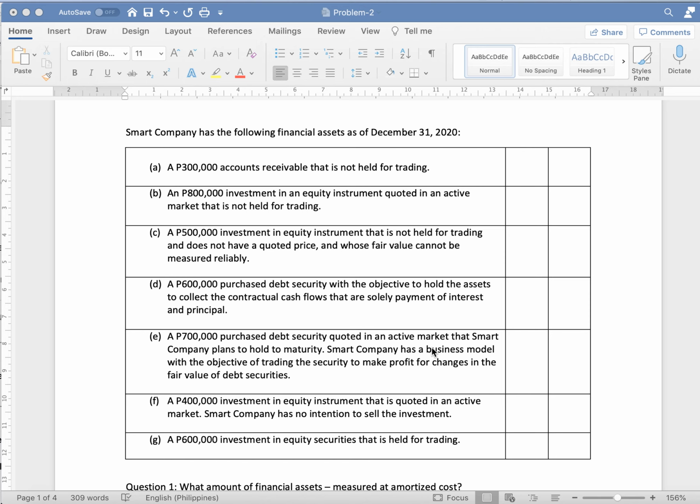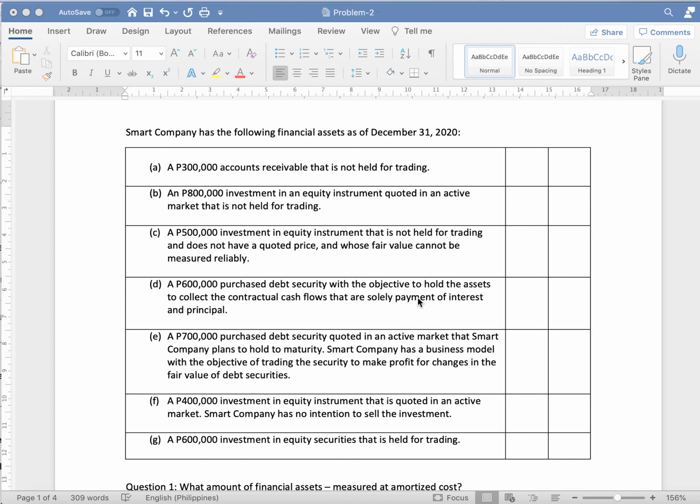D, a 600,000 purchased debt securities with the objective to hold the assets to collect the contractual cash flows that are solely payment of interest and principal. E, a 700,000 purchased debt securities quoted in an active market that Smart Company plans to hold to maturity. Smart Company has a business model with the objective of trading the security to make profit from changes in the fair value of that securities.